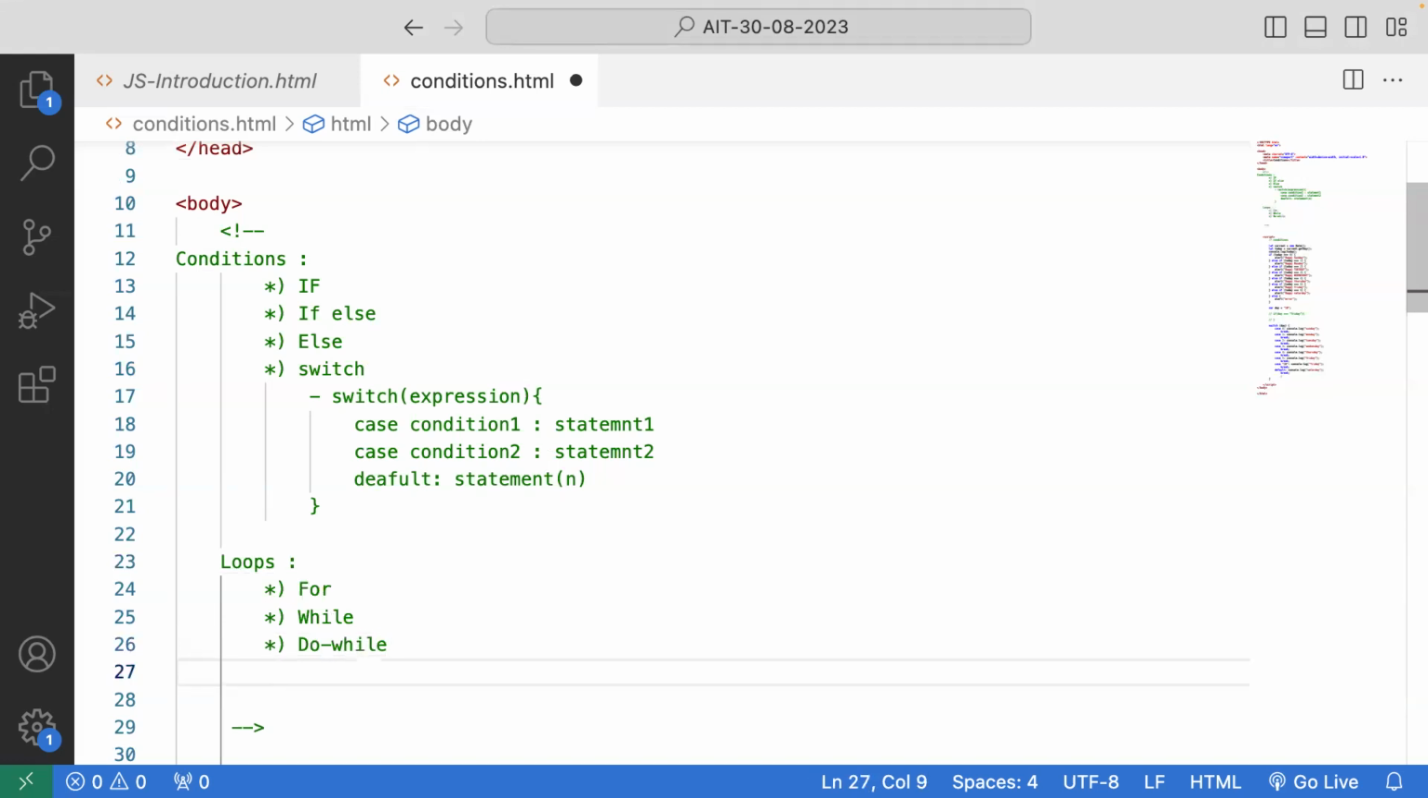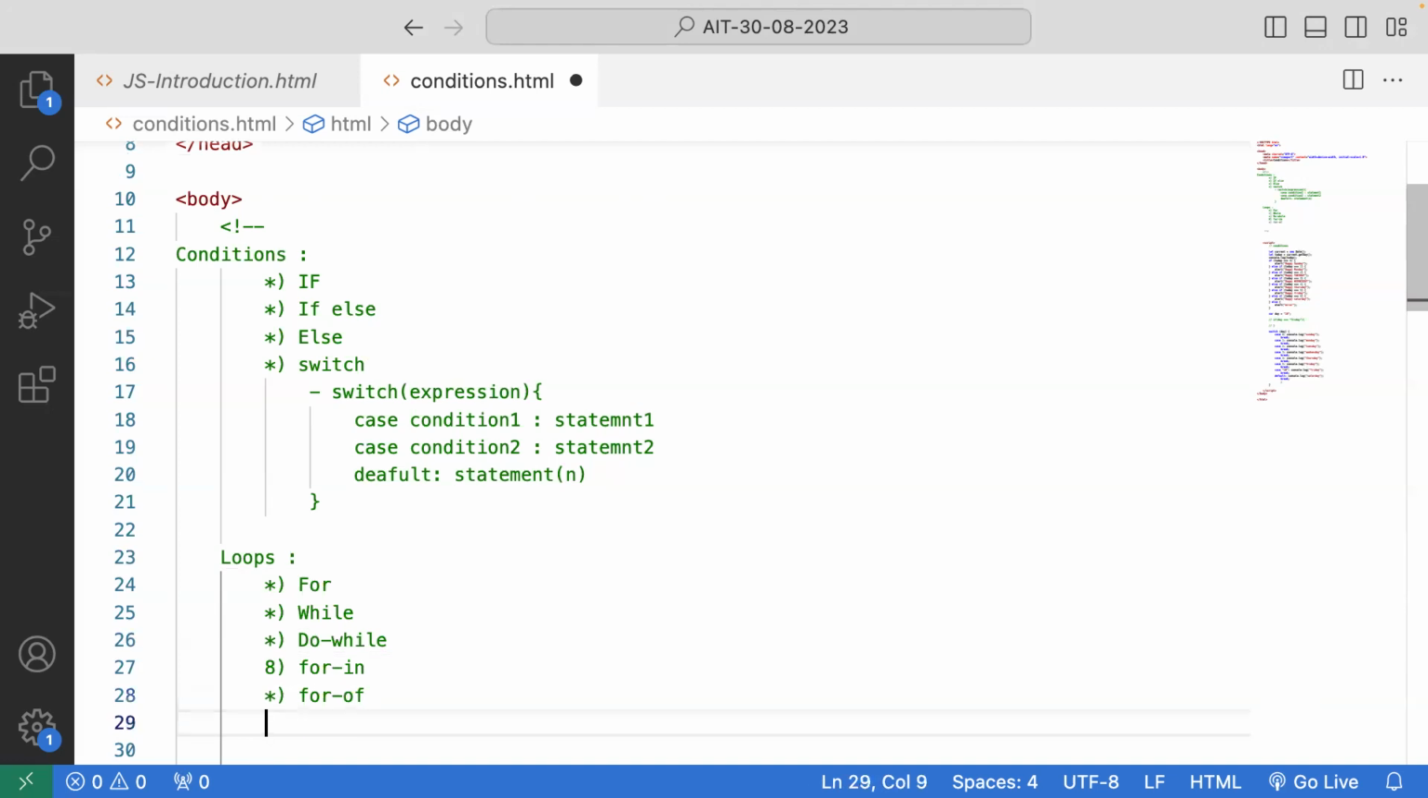Before, we used to have 3 loops: for, while, and do while. But with ES6 we got 3 more, that is for in, for of, and for each. So for, while, do while, for in, for of, and for each. These came with ES6. Today we'll be discussing these 3. And when we start with ES6, we'll go with these 3.